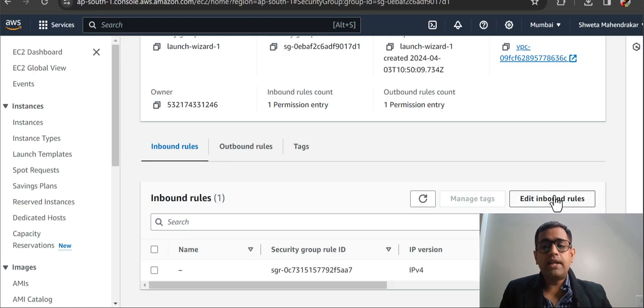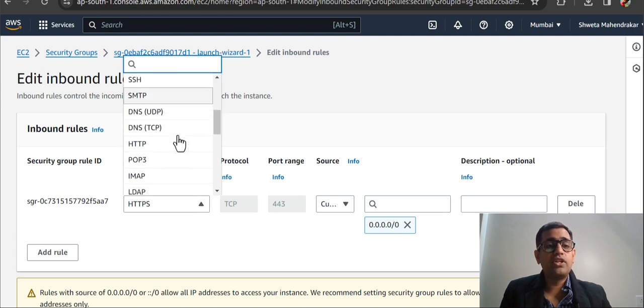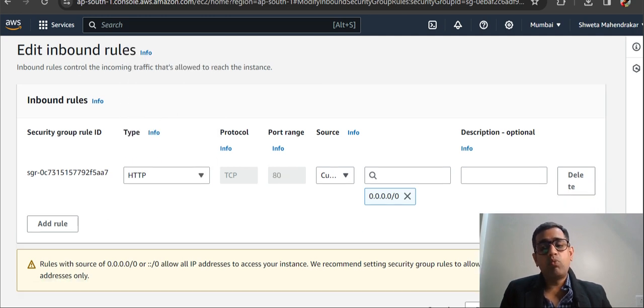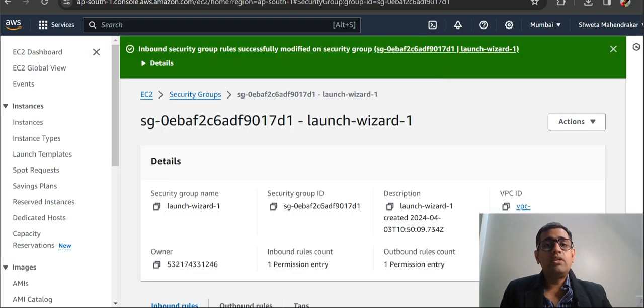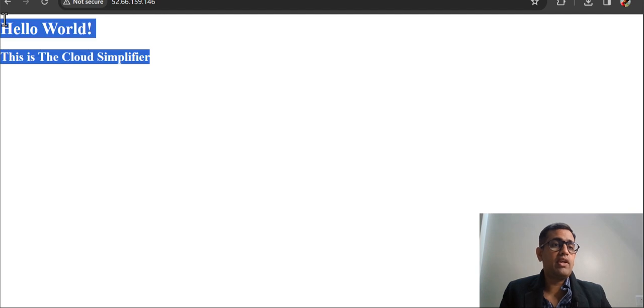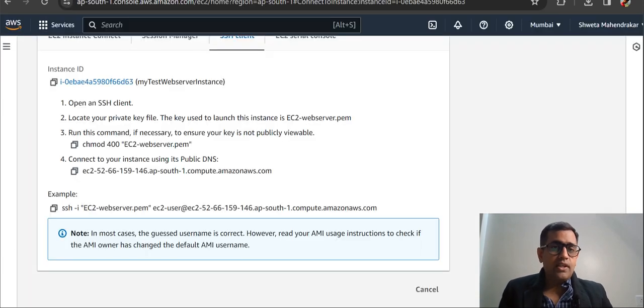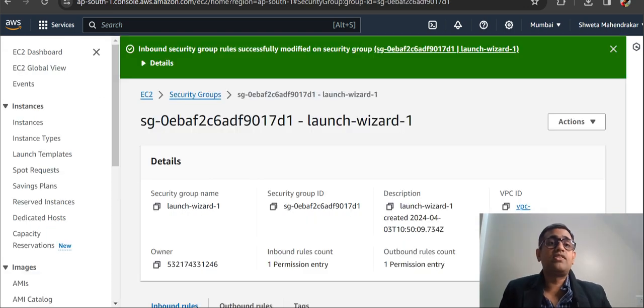Let's go back and edit the inbound rules and say I want to allow HTTP traffic and not HTTPS, and once I save this rule, the website should work. Alright, see, now it is working. There is no issue with the website. So this is all about the EC2 instance, all about security groups, and how you can deploy your first web application by using Apache Server.